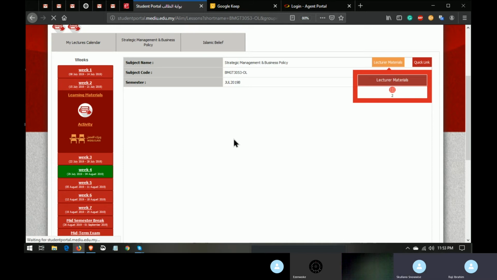And the next one I want to show you is, in each of these weeks also, we have something called a Whiz class. Look at these 2 chairs. These 2 chairs signify that you have an online class in that week. So what you have to do is click on the 2 chairs and wait. The 2 chairs will bring out their information to this side of the screen. I'm having a slow network here, so you need to bear with me.